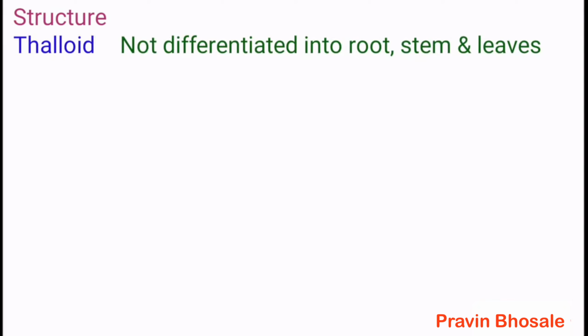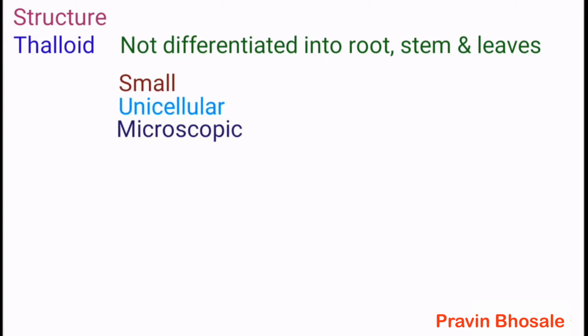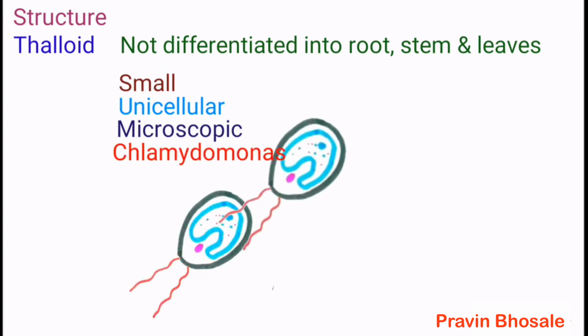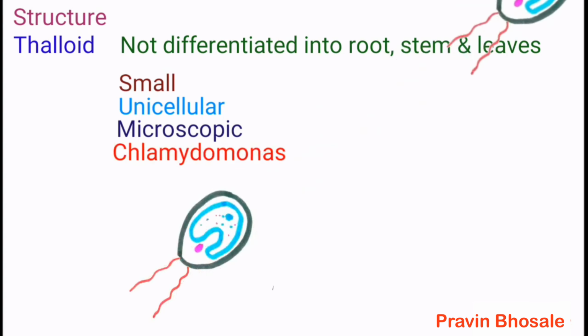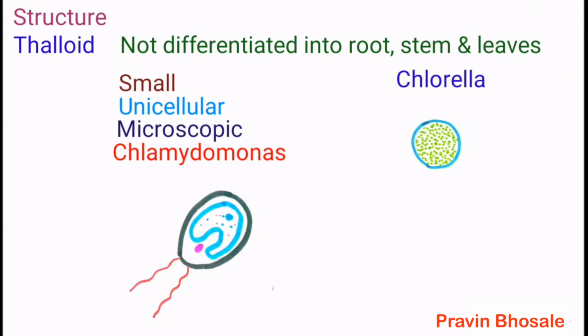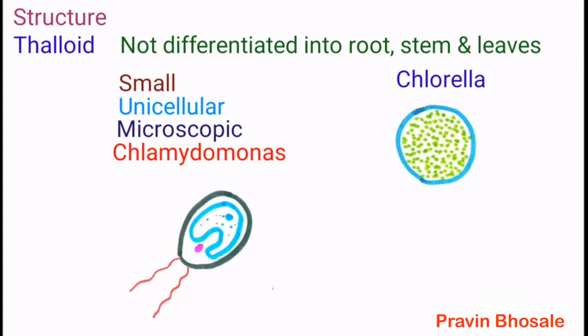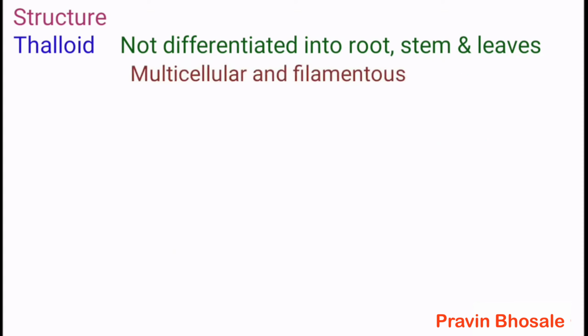Structure: the plant body is thalloid, that is, it is not differentiated into root, stem and leaves. So when root, stem and leaves are absent, the plant body is thalloid. Algae may be small, unicellular and microscopic, like Chlamydomonas, which is a motile alga. It contains flagella. Chlorella is a non-motile alga. Flagella are absent.